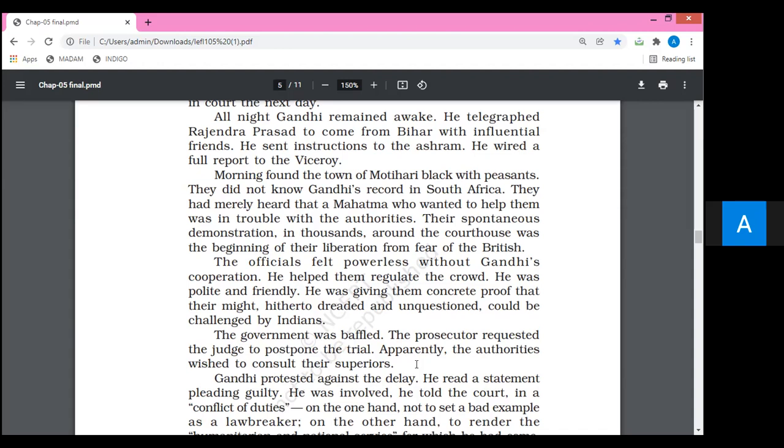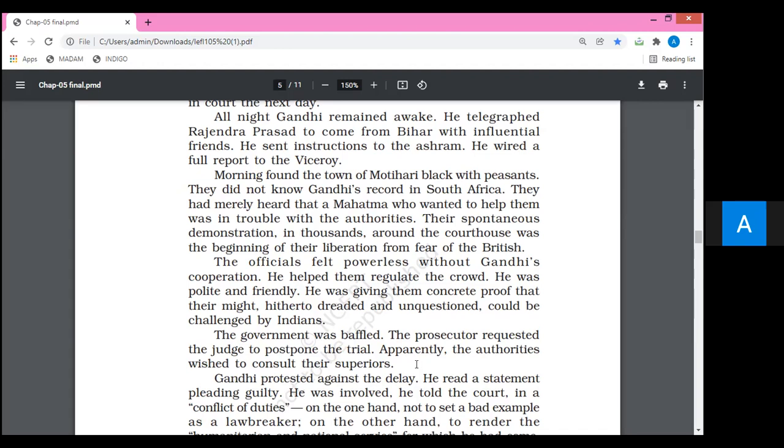So that is why they were not ready to speak even a single word to say no to the British authorities. Now, Mahatma Gandhi wanted to make a very strong point that it could be challenged by Indians. Now, Indians were ever ready to oppose the British authorities because they were feeling confident with the support of Mahatma Gandhi. I think it is a very tough line. You are able to understand the meaning of it also. It means until now, concrete, permanent, unquestioned. They were not able to speak even a single word to oppose British people.